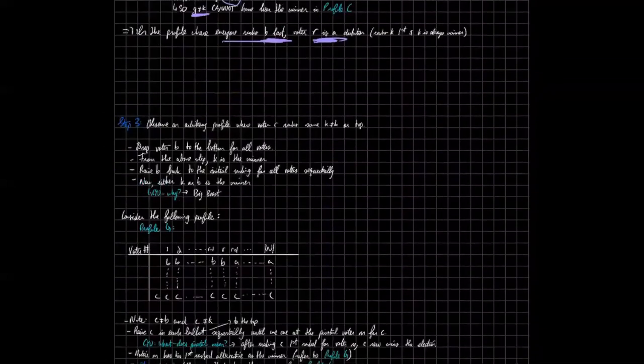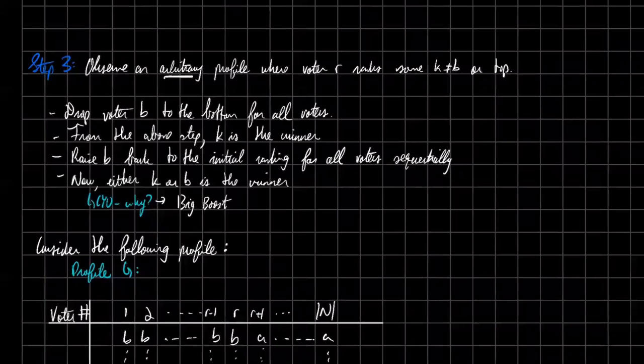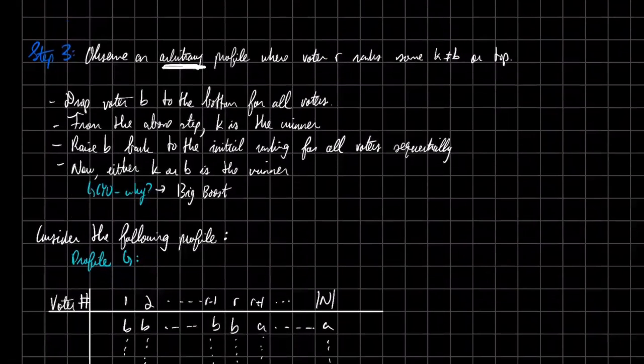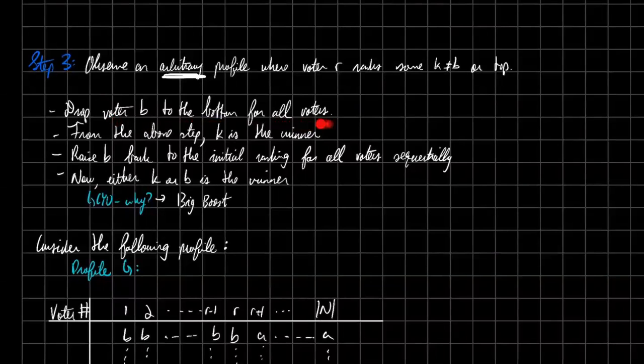So let's march on. We are now going to observe an arbitrary profile where voter R, our pivotal voter, ranks some K which is not B on top, right? First, we're going to drop B to the bottom for all the voters. So we're just going to put it to the end. From the above step, we know that K is the winner when B is at the bottom for everybody, because that's what we just proved. We're now going to raise B back to the initial ranking one by one. And now we can also claim that as we continue to raise B back to the initial spot, either K or B is the winner. This is a simple application of Big Boost.